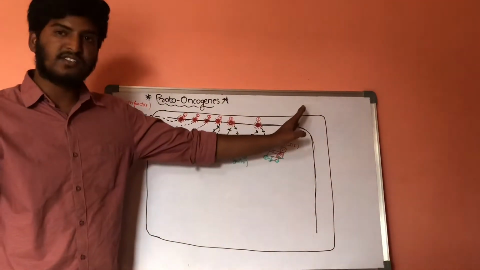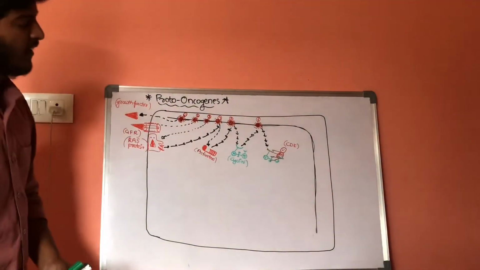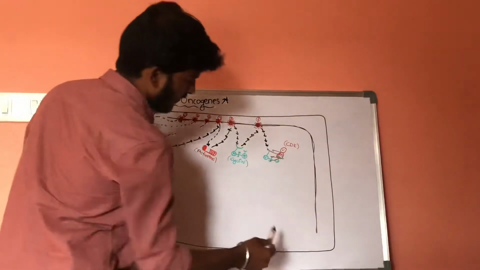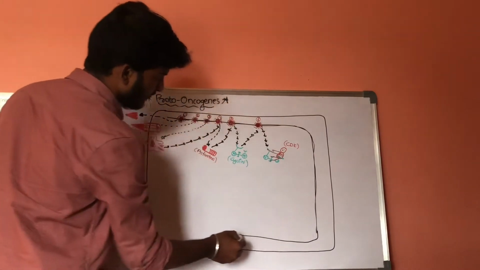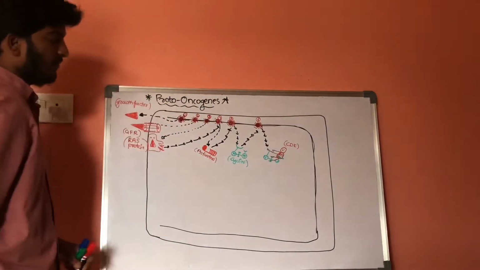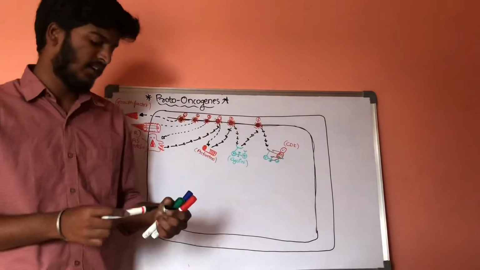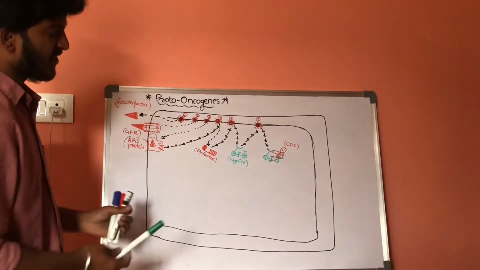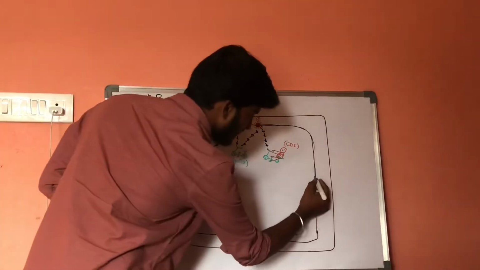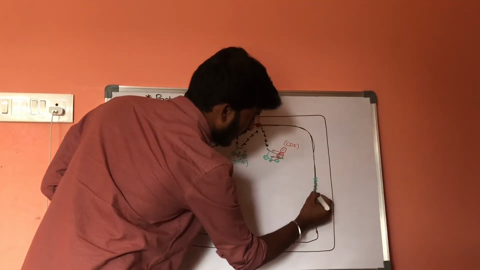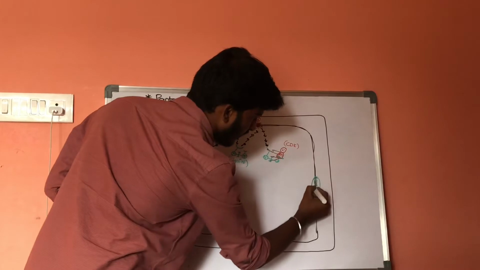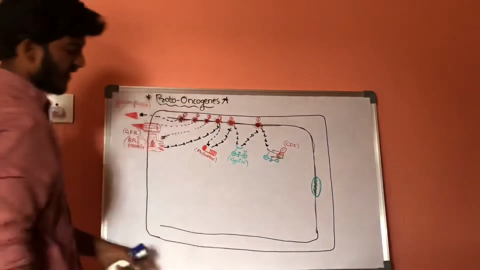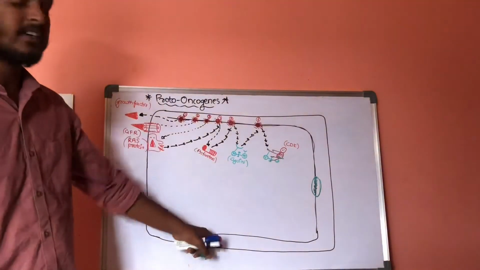Now let us stop this story here. This is the genetic material, and there is a special set of genes which are the replicating genes. These are the proto-oncogenes and these are the replicating genes, and here we will discuss tumor suppressing genes.